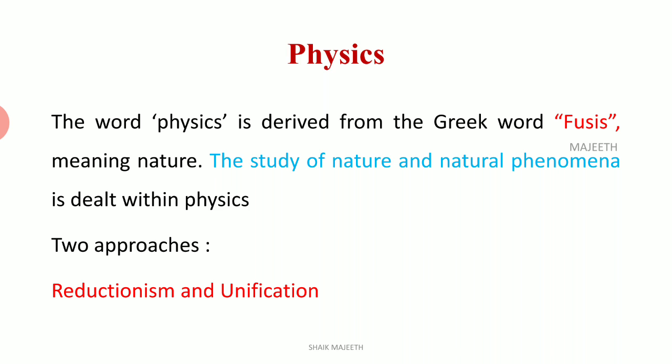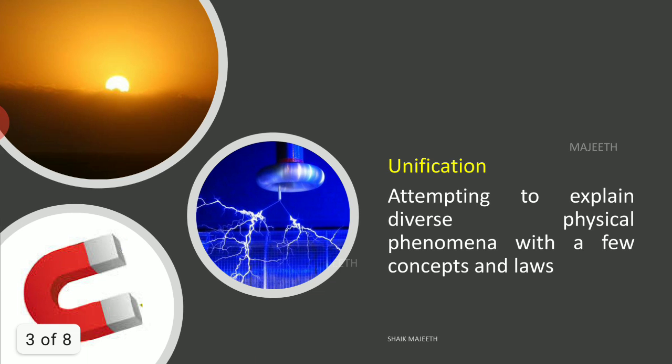In physics we have two approaches. One is reductionism and another one is unification, right? In unification, we are trying to explain diverse concepts with a small number of laws and theorems, right? So what is the meaning? Unify means unite or join, right? So many things can be explained with a little bit of theory and laws.